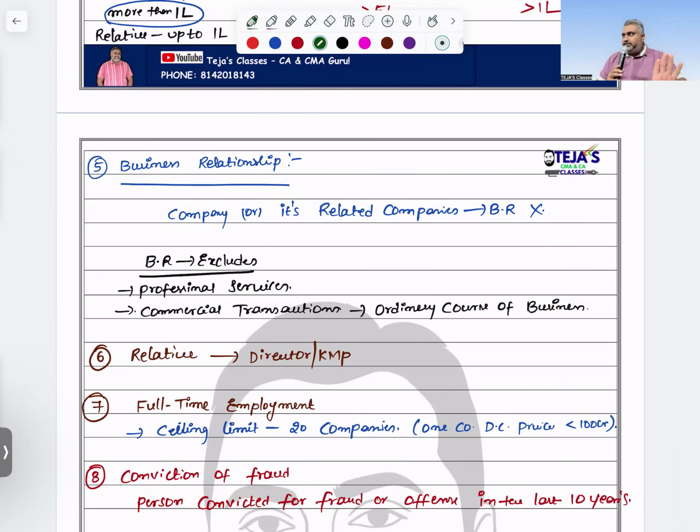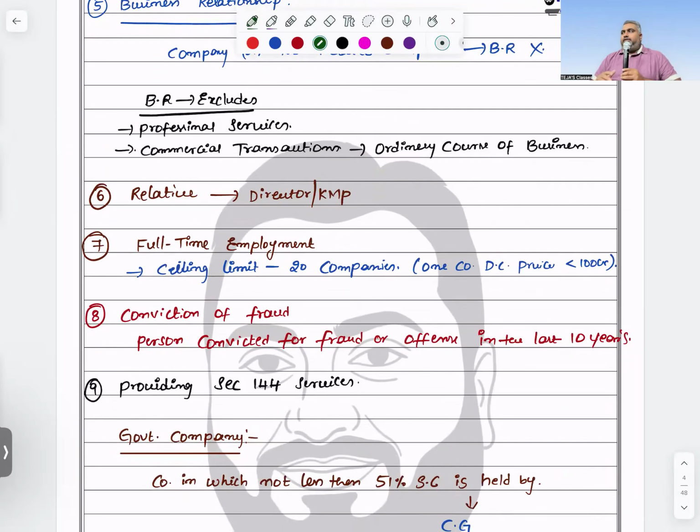Other than these things, if you are having any business connection directly or indirectly to the company, then automatically you are disqualified as per section 141 subsection 3. Next one, relative. If your relative is a director or key managerial person, or even an employee, you are disqualified automatically. If he is a director or key managerial person, he can influence you more than anything else.